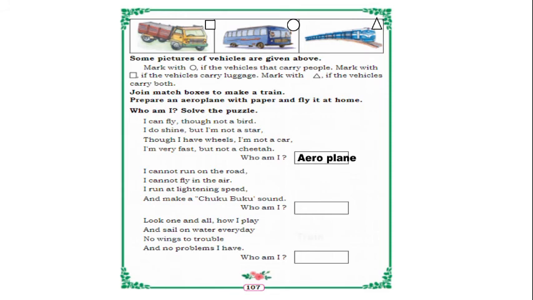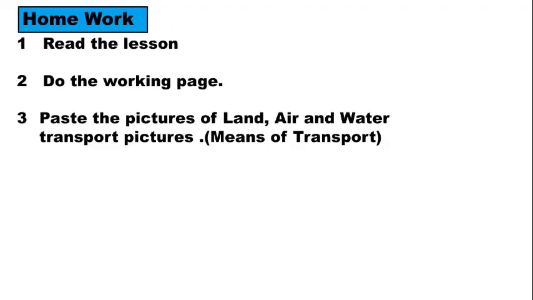I cannot run on the road. I cannot fly in the air. I run at lightning speed and make a chukubuku sound. Who am I? Train. Yes. And next one is, look one and all how I play and sail on water every day. No wings to trouble and no problems I have. Who am I? Boat. Yes, correct. So children, I hope you understood this lesson.